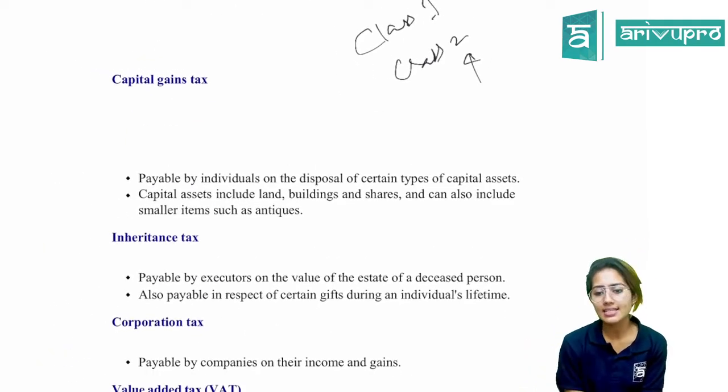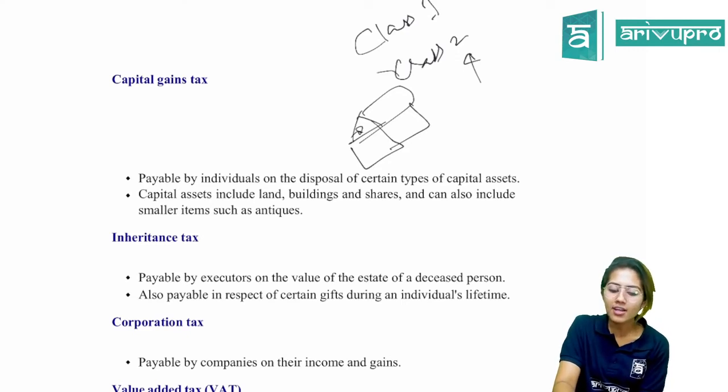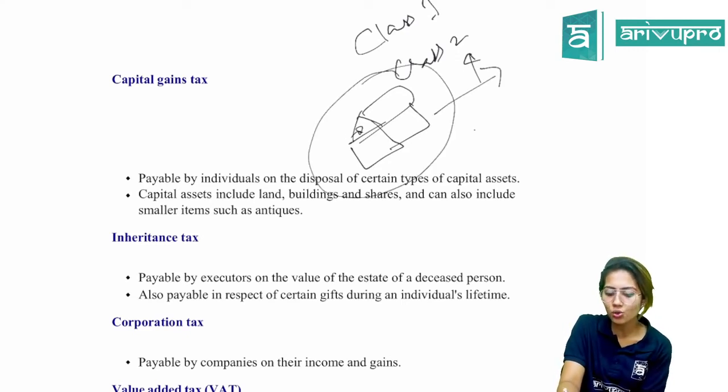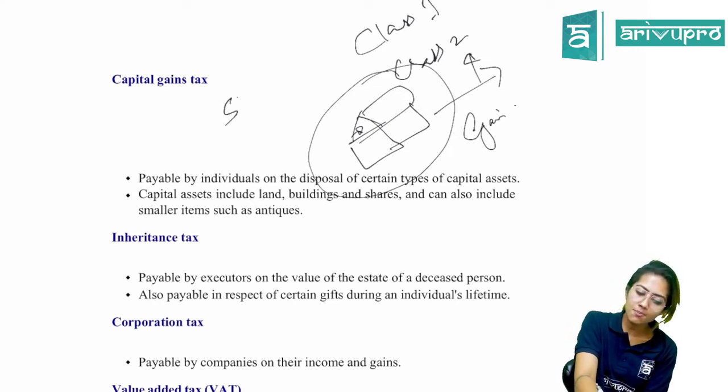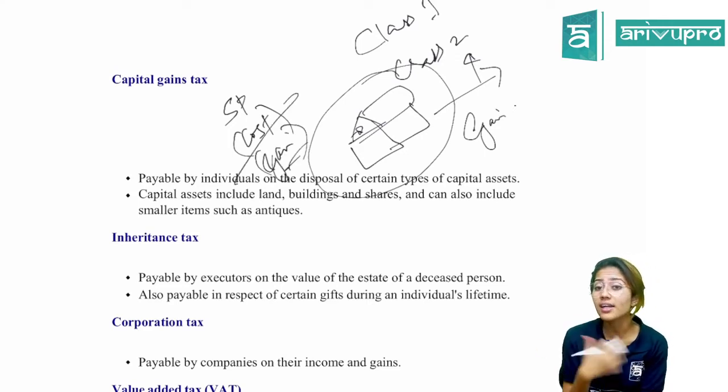Now, capital gains tax. I told you we have a capital asset. Maybe we have a house, or a factory. Let's assume this is a factory. So the factory is sold, and you get a gain from that. You know how to calculate gain, right? You will have the sales proceeds, and from that you subtract whatever initial cost you incurred. You will get a gain. Sometimes it will be a loss, but sometimes you might earn a gain.